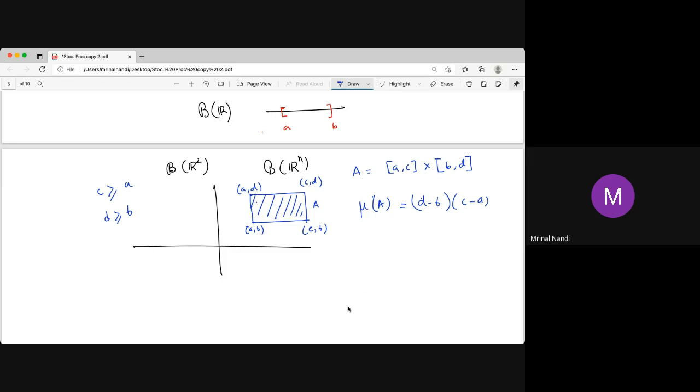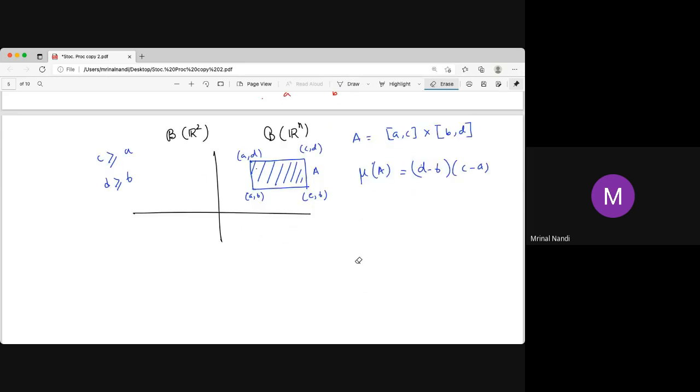In R2 or R3, obviously, you can measure not only in R2 and R3 but also in some general space, say a function space or a metric space of matrices. You can define some measure there, but we mainly deal with measures on R and R2 for usual sets. So this is one extension of this type of measure.